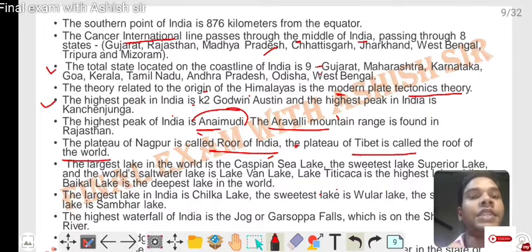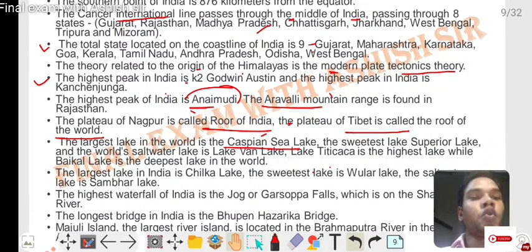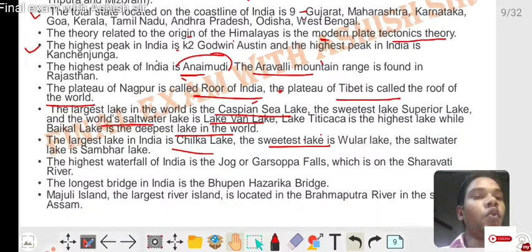The largest lake in the world is the Caspian Sea, the largest freshwater lake is Lake Superior, and the world's saltwater lake is Lake Van. Lake Titicaca is the highest lake, while Lake Baikal is the deepest lake in the world. The largest lake in India is Chilika Lake, the largest freshwater lake in India is Wular Lake, and the saltwater lake is Sambhar Lake.